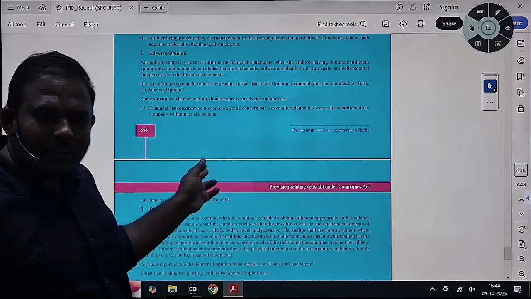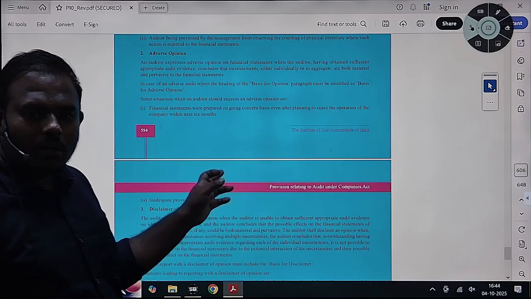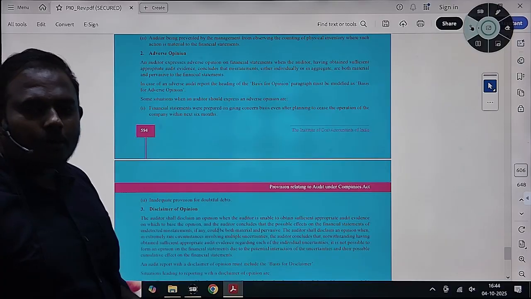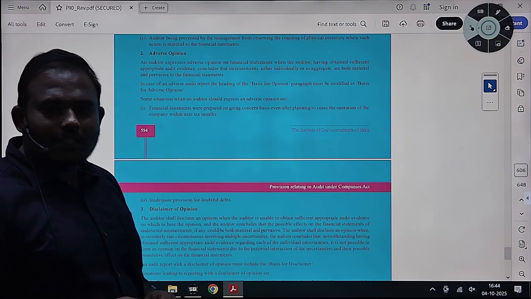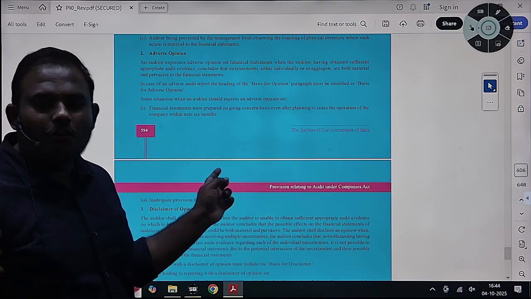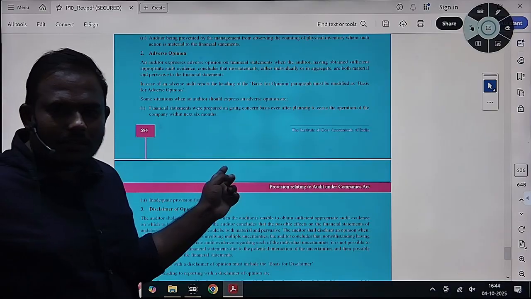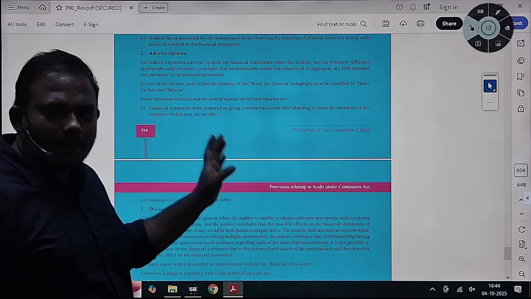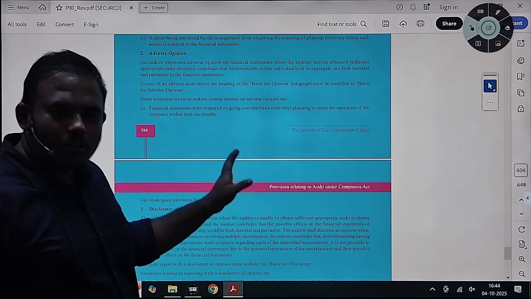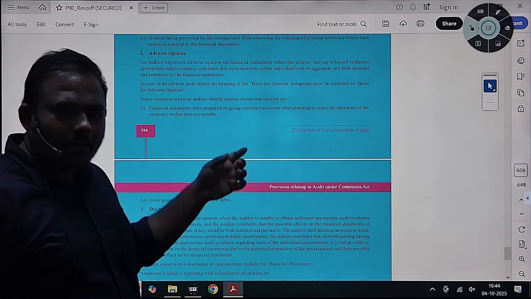If you are planning to cease the operations within 6 months, on what basis do you need to prepare? Realizable value basis, the financial statements. You cannot use the going concern assumption if you are going to cease your operations. So here using the going concern basic accounting assumption itself is wrong. So you will go for adverse opinion.